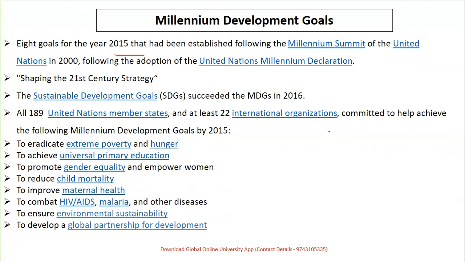These Millennium Development Goals were succeeded by the Sustainable Development Goals, which have an agenda of 2030. 189 United Nation members with 22 international organizations committed to achieve the Millennium Development Goals, which were targeted by 2015.